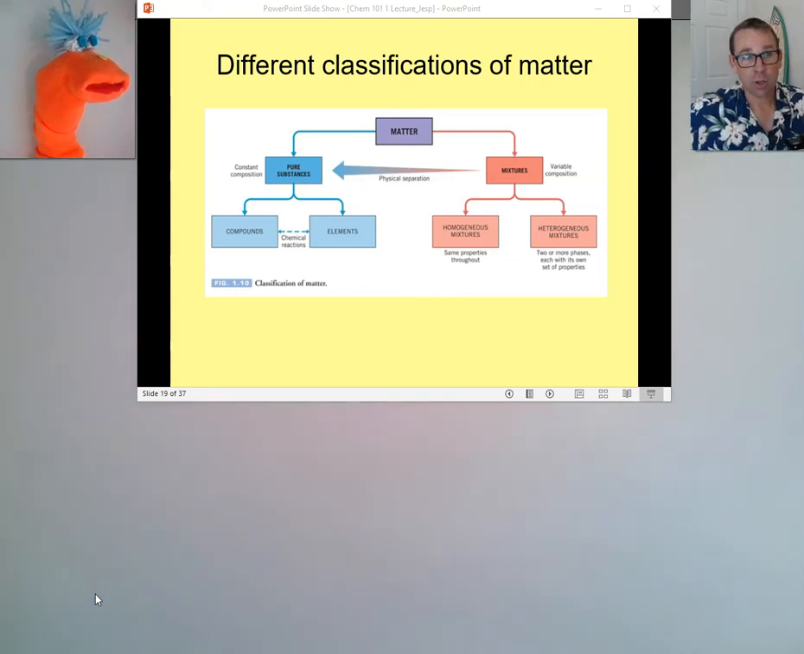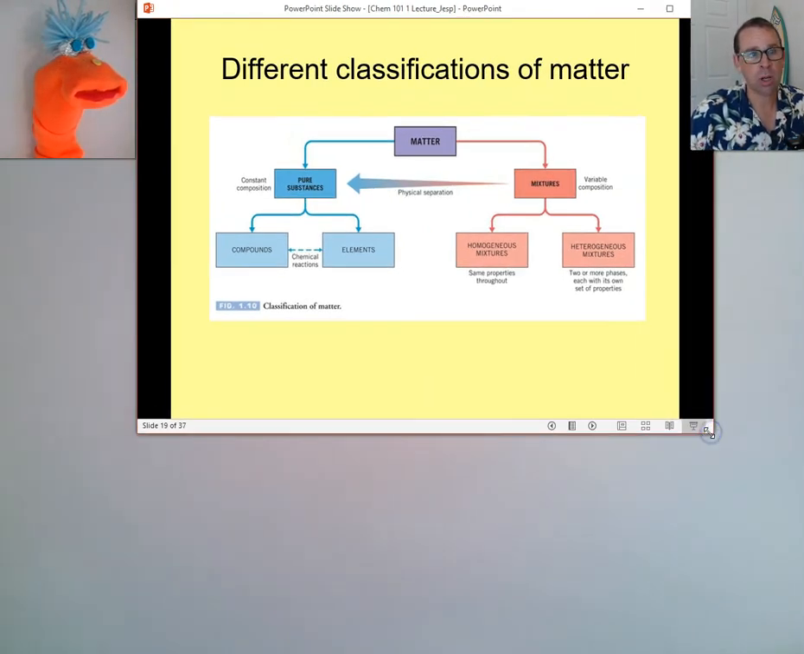All right, Fred, we're going to talk about matter and the different classifications, or different ways that we can think about materials. Matter can be divided in chemistry class into pure substances or mixtures.